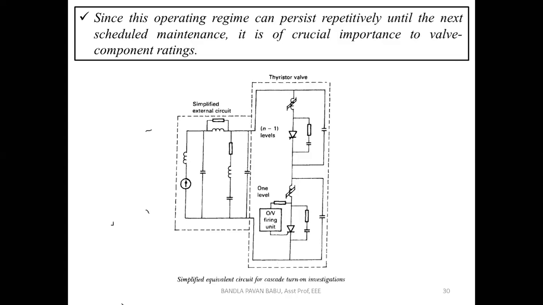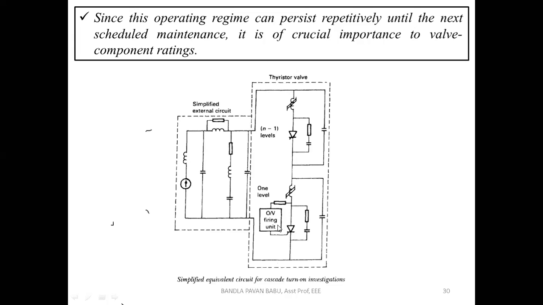Previously we have discussed the voltage levels likewise. What is the individual phase voltage, what is the phase-to-phase voltage and so on? They are going to observe them. Look here, this is the over voltage firing circuit. If any over voltage appears in the thyristor switches, they are going to take certain measures with the help of an additional protecting circuit.